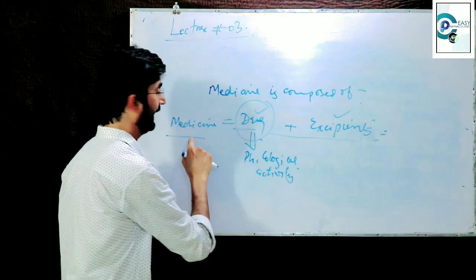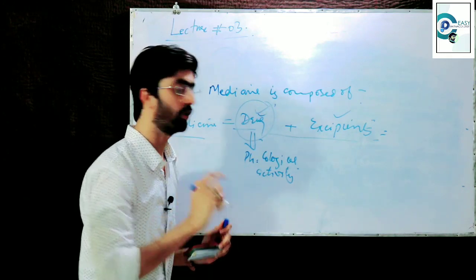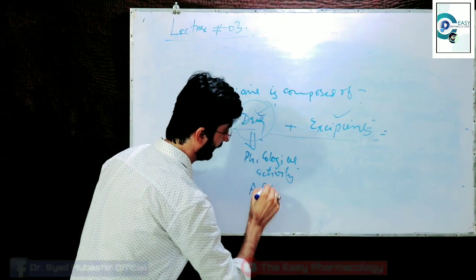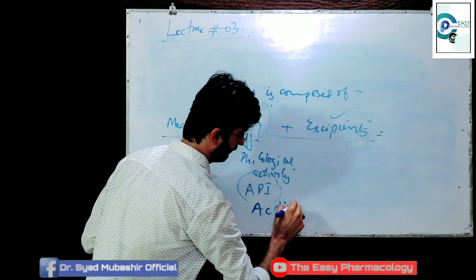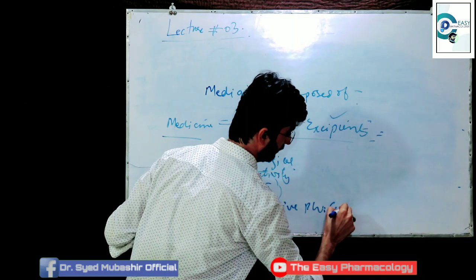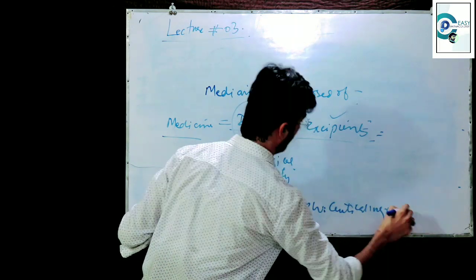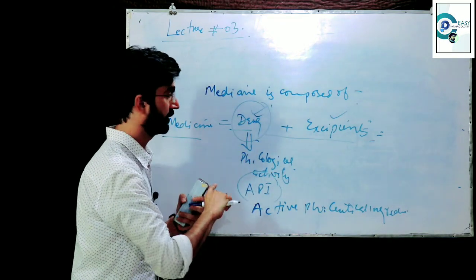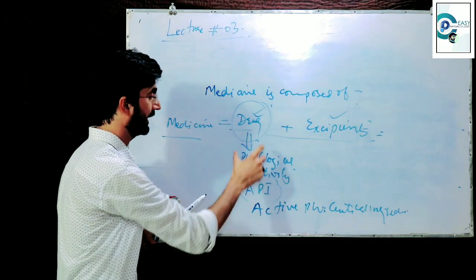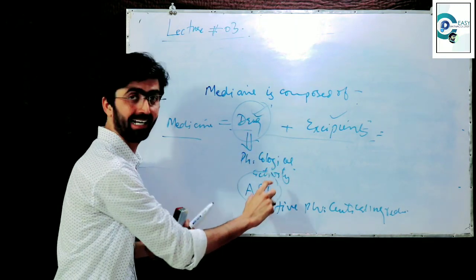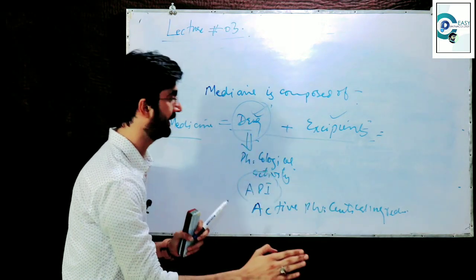That's why in medicine the drug is also known as API, Active Pharmaceutical Ingredient. Medicine is composed of two types of ingredients, the drug and the excipients. The drug is what possesses the pharmacological activity. That's why this is known as API, Active Pharmaceutical Ingredient.